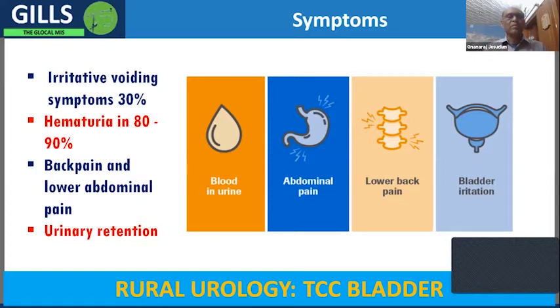While most of them, almost 80 to 90%, will have blood in the urine, which can either be gross or microscopic. And very rarely they can cause back pain, if they involve the nerves around the bladder, or sometimes they can even cause urinary retention. But an asymptomatic patient or one presenting with hematuria is probably the most common way of presenting.